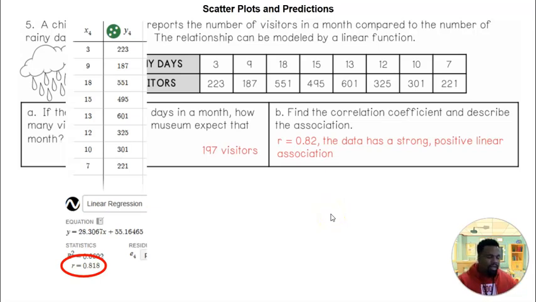All right, so what we did here is we extended our understanding of scatter plots and correlation, and we made a line of best fit, or trend line, and we wrote an equation of that line of best fit to help us make predictions on our graph. So I hope this helps with our understanding of scatter plots and predictions.